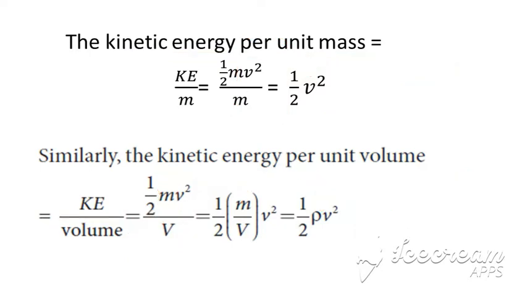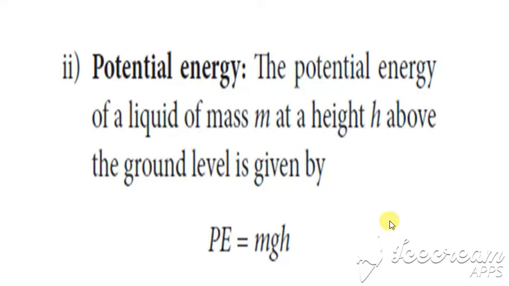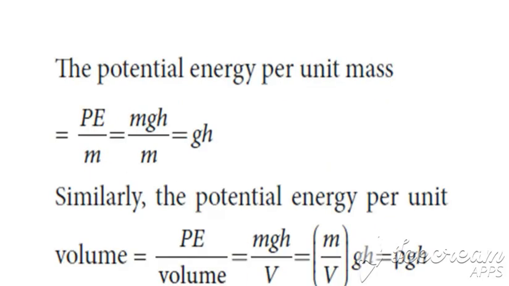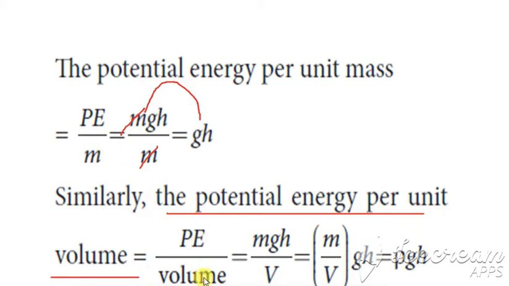Same way, next is to find the value of potential energy. Potential energy is given by mgh. First find per unit mass, that is given by potential energy divided by m, so mgh divided by m. Now this m gets cancelled, so we get only gh. Same way, potential energy per unit volume, so potential energy mgh divided by V. Now write this m by V separately, so that this m by V can be written as density rho. So rho gh. So this is gh and this is rho gh.